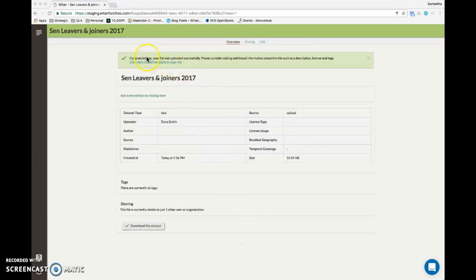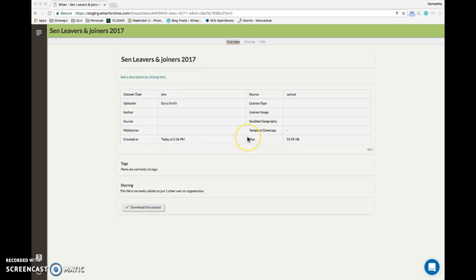And I get a message up here telling me that the file was successfully uploaded. You may have observed during the upload process that the system didn't demand me to add lots of information about a file, but that doesn't mean that I can't provide additional information for other users to consume. So here, this is our overview screen of the data file, and you can see that by default the system has populated the dataset type, who uploaded it and when, and the size of that file.